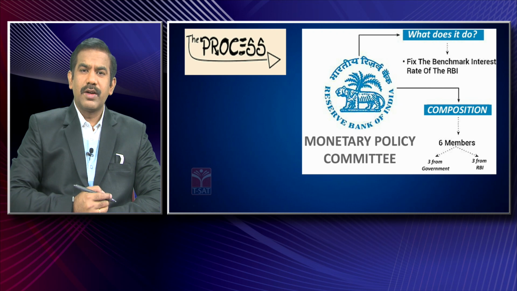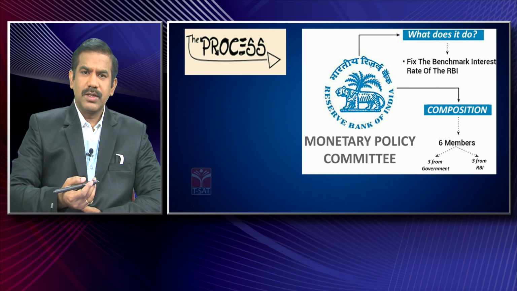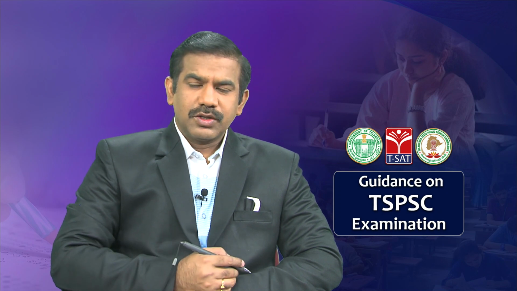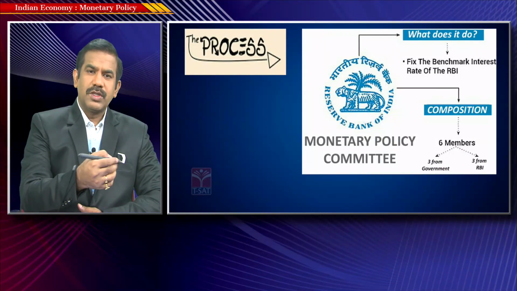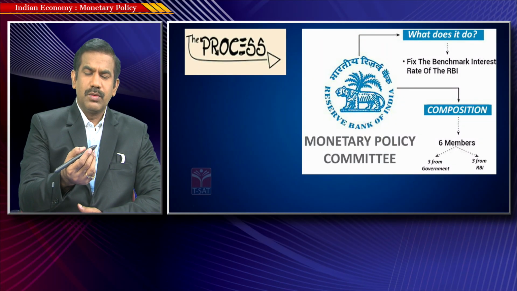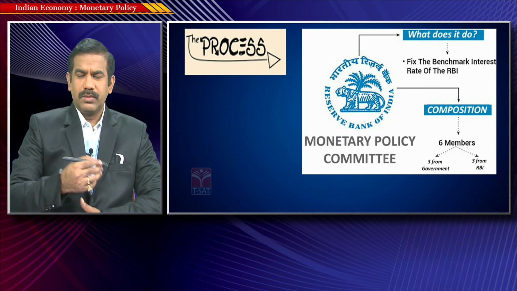Now let's go ahead and see how this monetary policy is formulated. As such, we started with the definition that monetary policy refers to the use of certain policy instruments by the central bank to alter the supply of money, thereby influencing the credit in the economy. But how are these decisions made? In India, my dear friends, we have the fiscal policy and the annual policy.